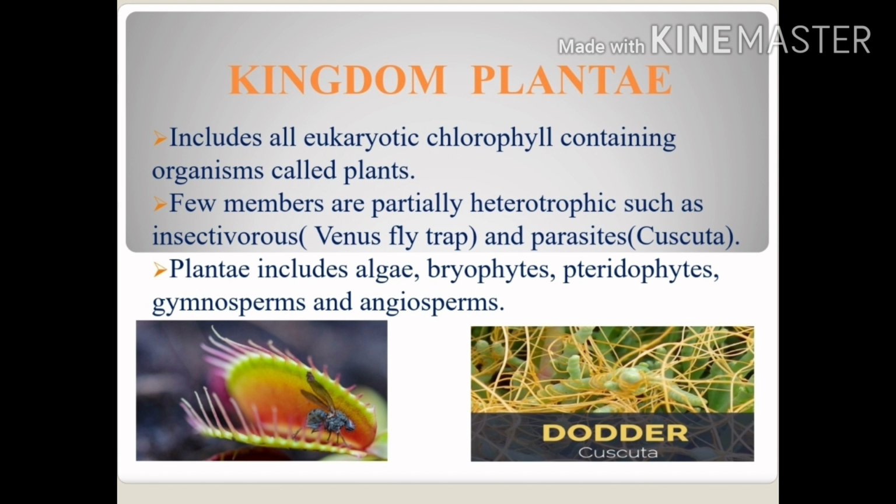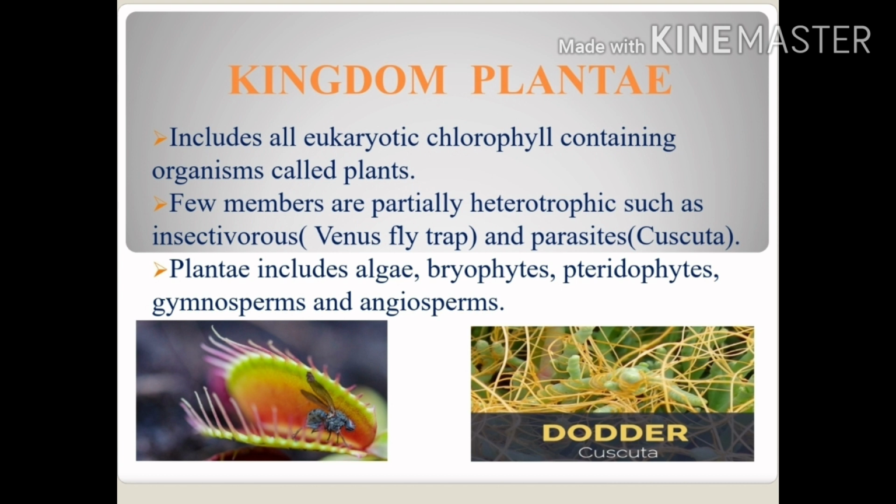Kingdom Plantae includes all eukaryotic chlorophyll-containing organisms called plants. As we know, most of the plants are autotrophic in nature because they can carry out the process of photosynthesis to prepare their food. But a few members of this kingdom are partially heterotrophic, such as insectivorous plants, for example Venus flytrap, as you can see on the left side of the slide, and some can be parasites like Cuscuta. We also say it as dodder.